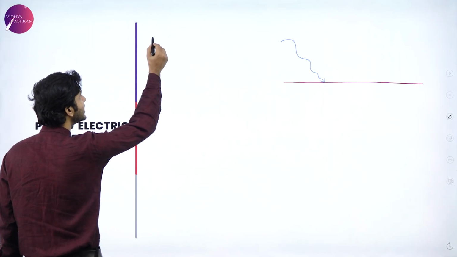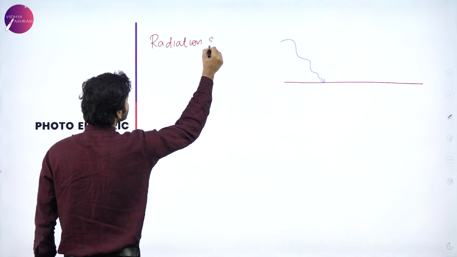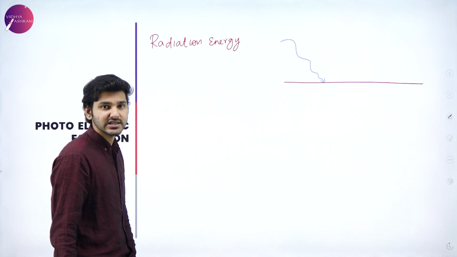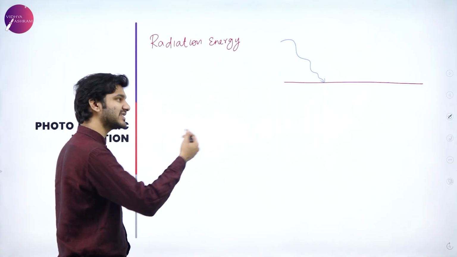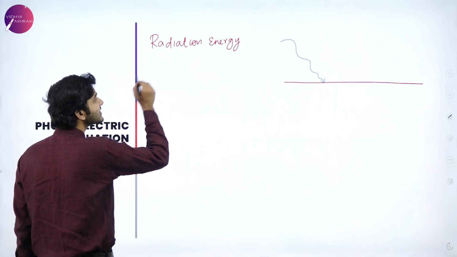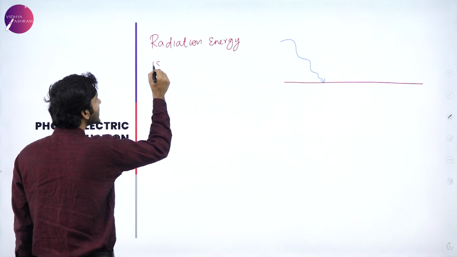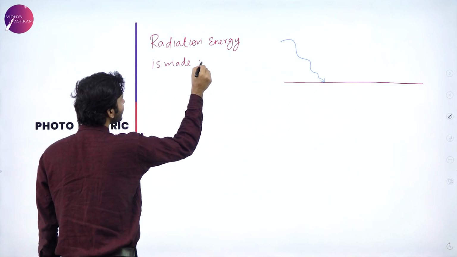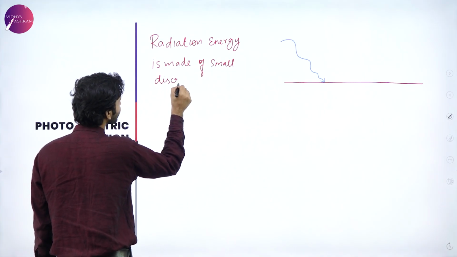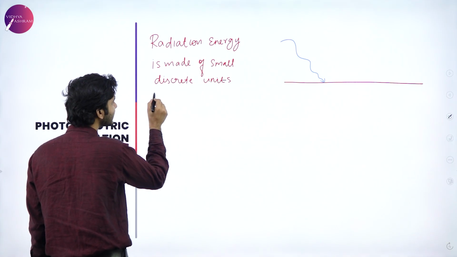So the first assumption he took was radiation energy. Radiation energy just means the energy of the incident beam of light, or suitable radiation which is incident. So that particular radiation energy is made of small discrete units of energy, or small energy packets, called quanta.